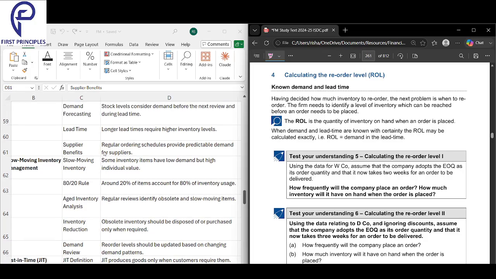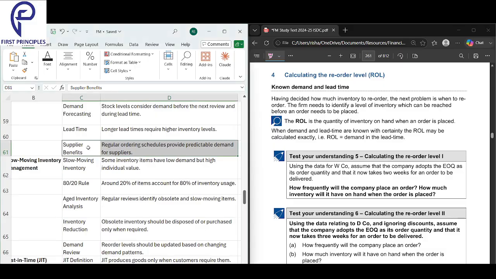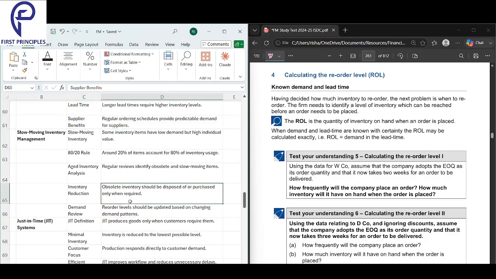So we got the supplier benefits here. Regular ordering schedules provide predictable demand for suppliers. If you order regularly, the supplier is also very happy, right? Because he's also getting a predictable demand. That's the biggest benefit for suppliers.